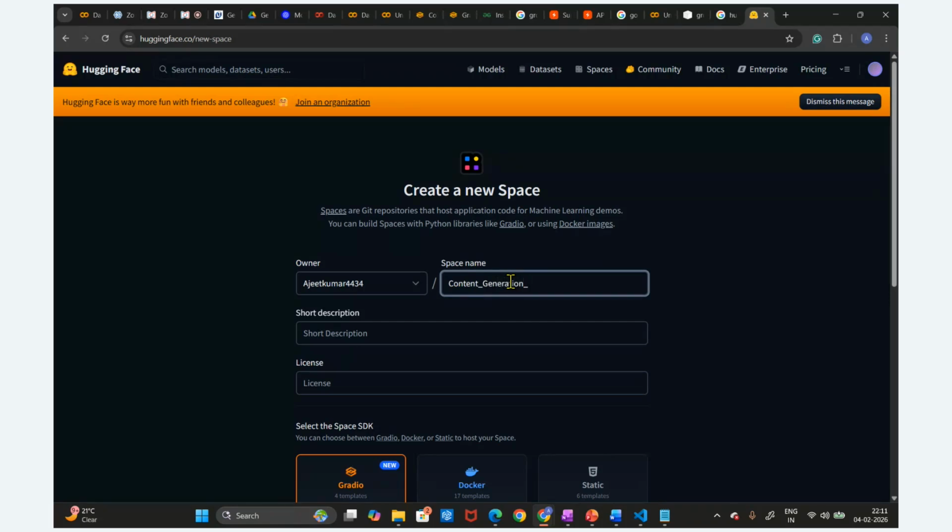Generation using open source LLM model. Okay, open source LLM model, right? So this is the name we are going to write. You can provide the description also, that is fine.